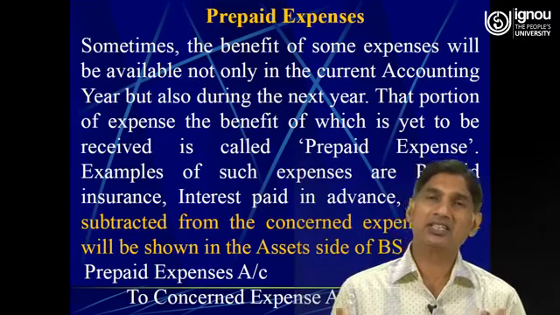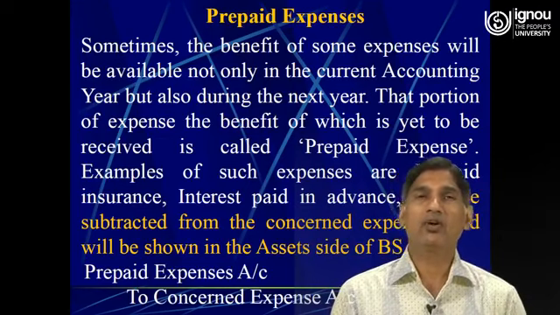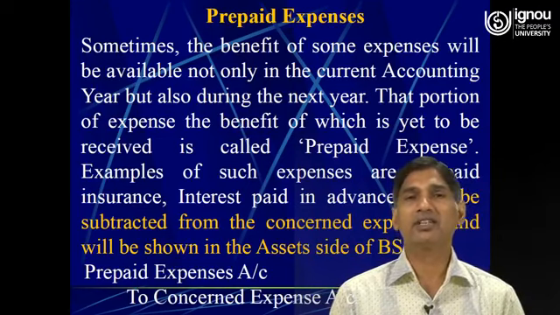So this is just reverse to the outstanding expenses. So here we have made the payment of expenses in advance.